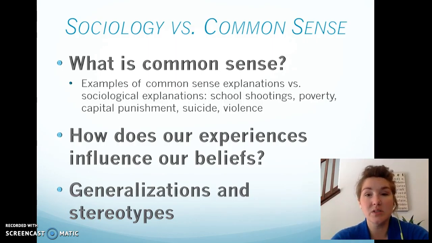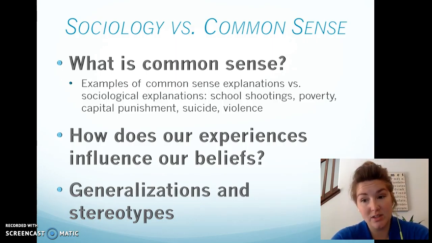So the difference between sociology and common sense, right? Common sense is basically things that we take for granted. So, examples of common sense explanations versus sociological explanations. Why is it that we have school shootings? Why do we have poverty? Why do we have capital punishment? Why do we have suicide? Why do we have violence? Why do we have all of these things that we want to start to question? Think of a common sense answer and then think of maybe a sociological answer.